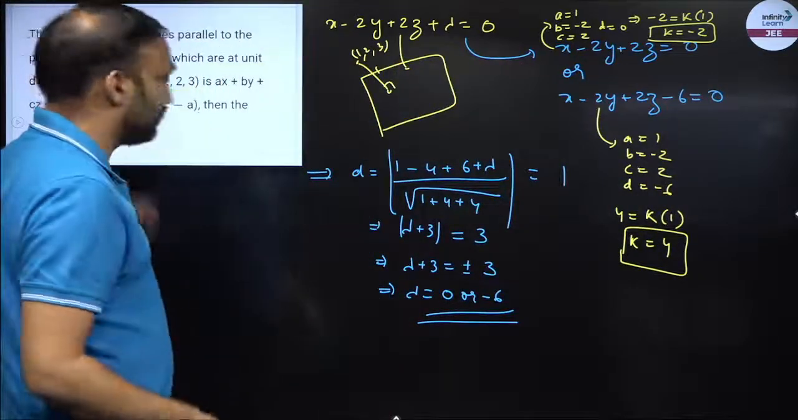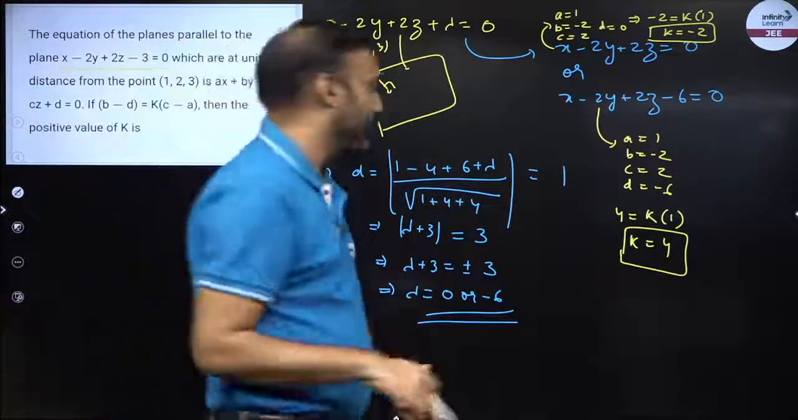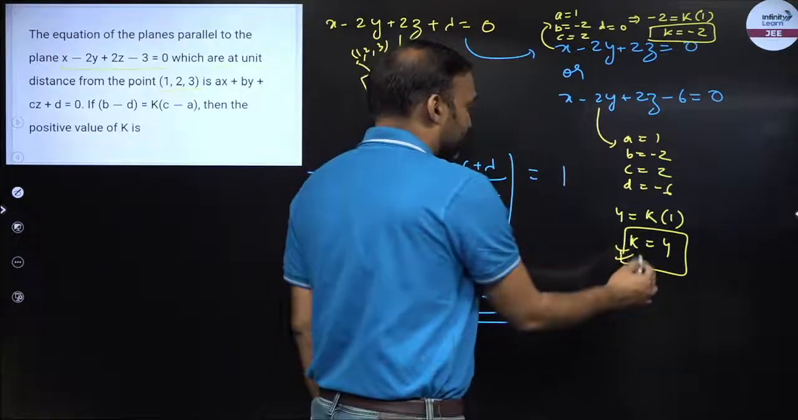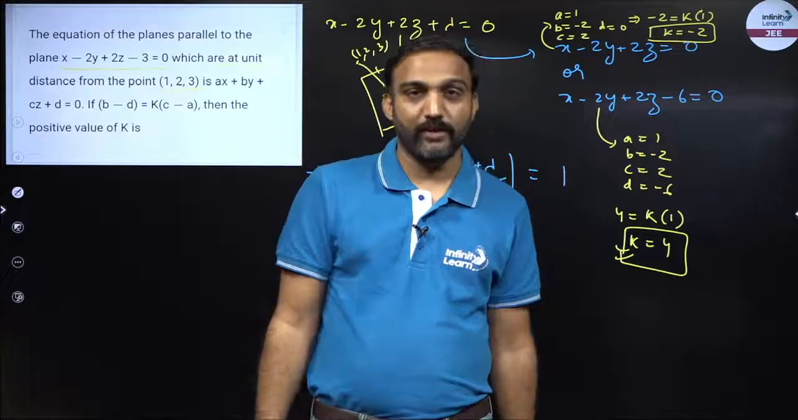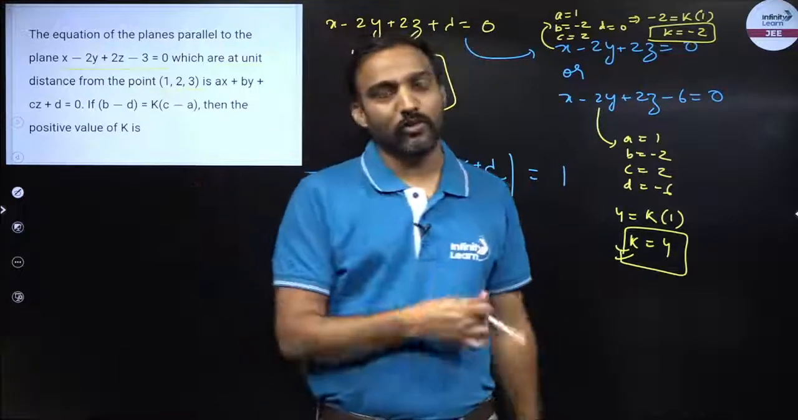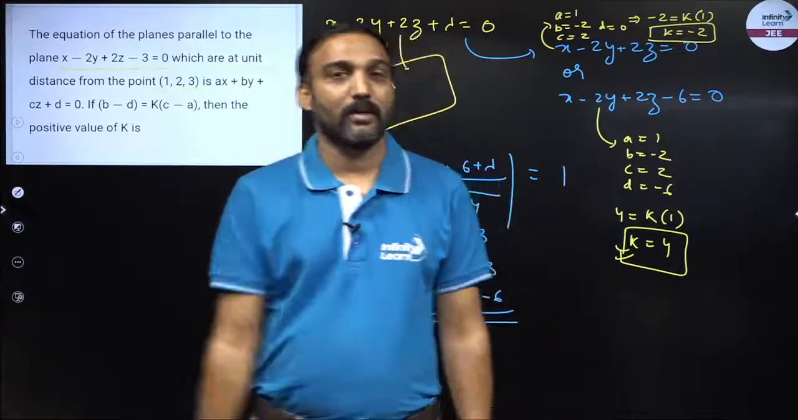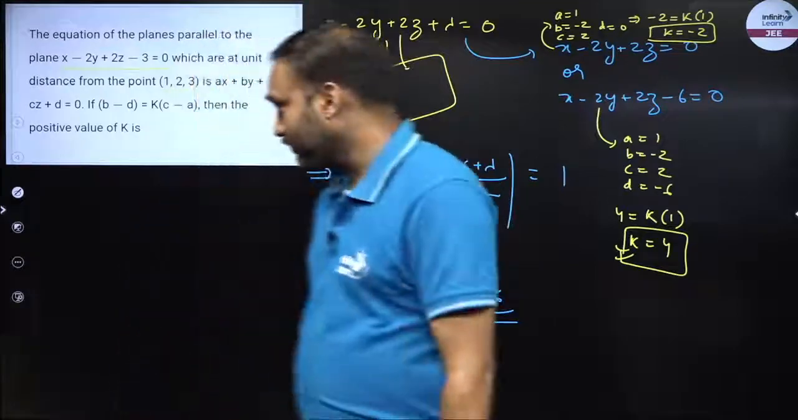Now look at the question. It asks for the positive value of k. So I need to answer the positive value. He's not asking me the negative value. Otherwise there would be two values of k. So the positive value of k would be 4. So hence your answer for this particular example would be 4.